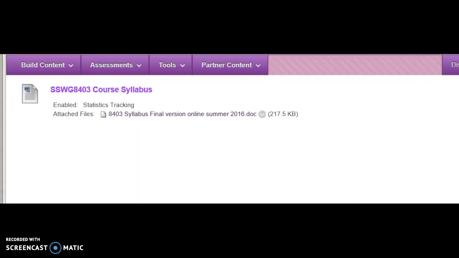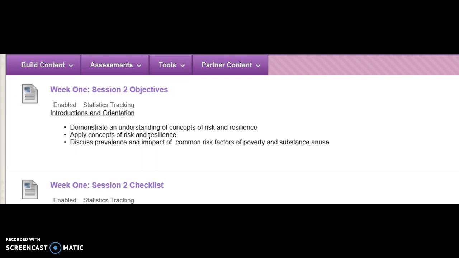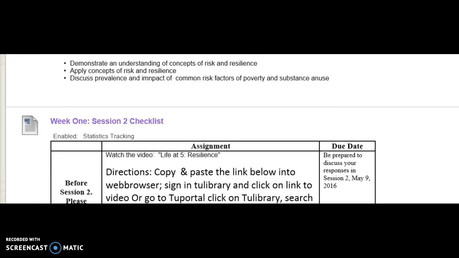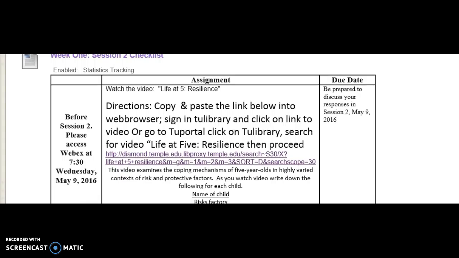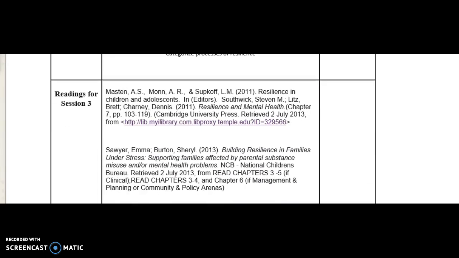Of course, you also need to every week go to the website and access the weekly schedule. And for each week, you will see a schedule that tells you the topics, what the objectives are for each week. So for next week, for Wednesday, we will be accomplishing these objectives, both in class and in your pre-class assignment. The pre-class assignment will be here on the session 2 checklist, and it'll tell you before you come to session, this is what you need to do. And then these are the readings that you should have done in your prep time for the session.